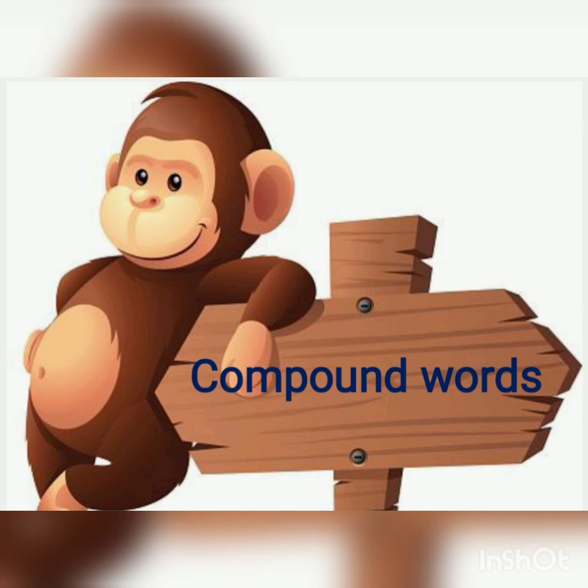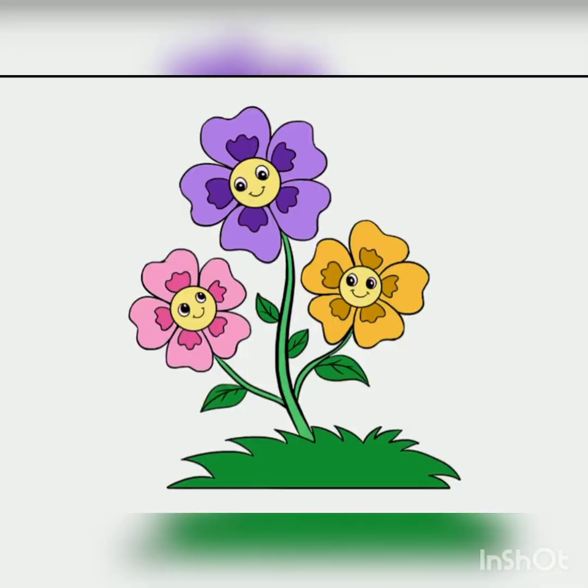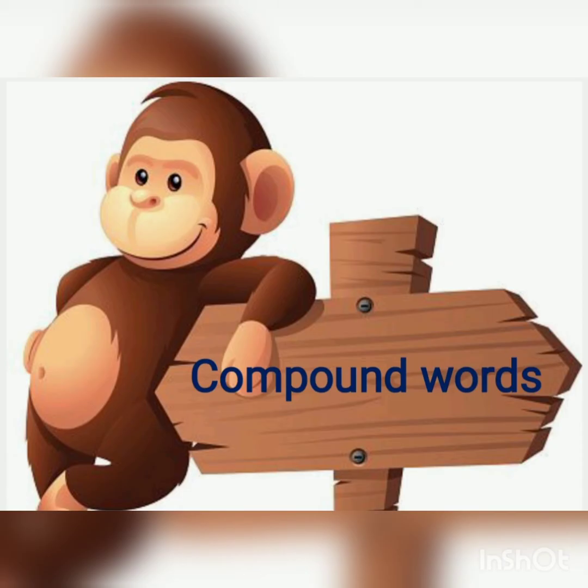Next, compound words. Compound words are formed when two or more words are joined together to create a new word that has an entirely new meaning. For example, sun and flower are two different words, but when we put them together, they form another new word, that is sunflower.